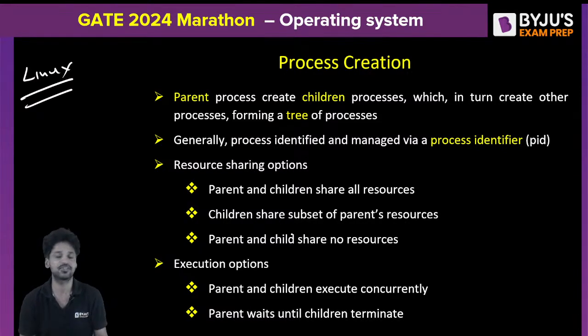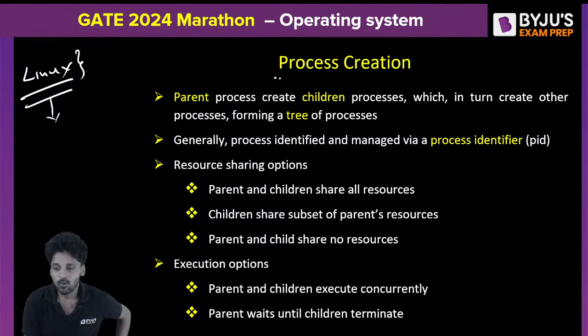Since it is freeware, I did not take Windows, because it's shareware. We cannot research on the Windows operating system, but we can do every research on Linux. So our case study will always be Linux. In Linux, how a process gets created and terminated, we are going to discuss right now.